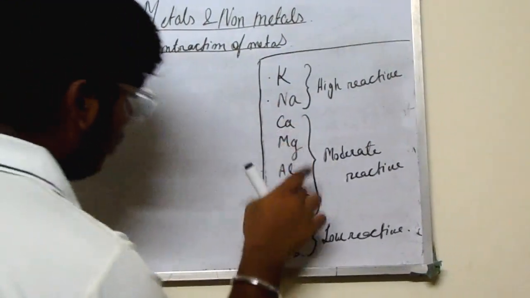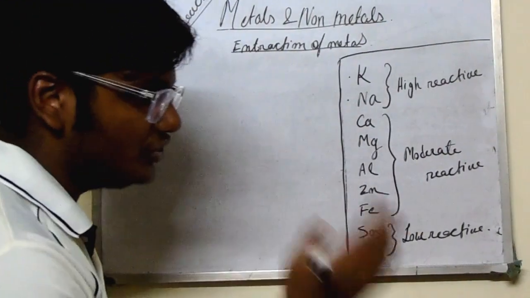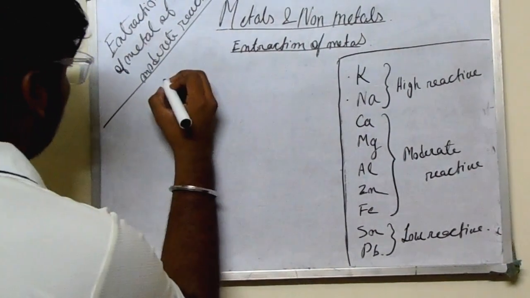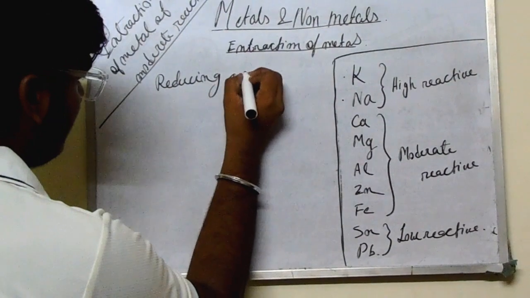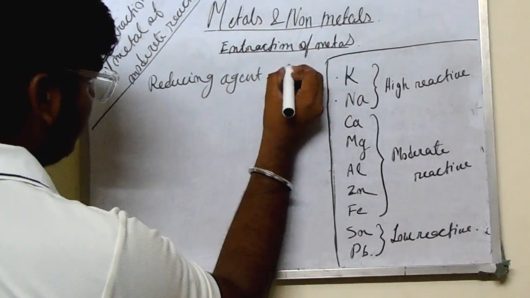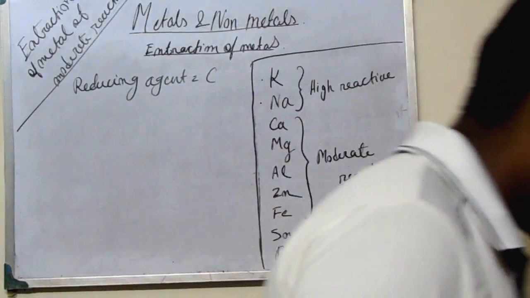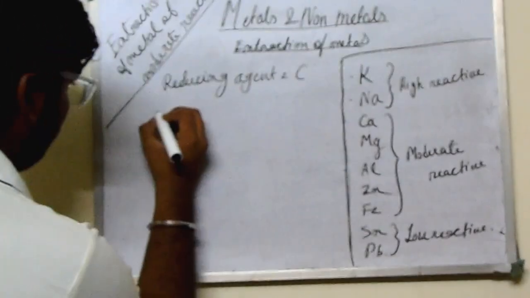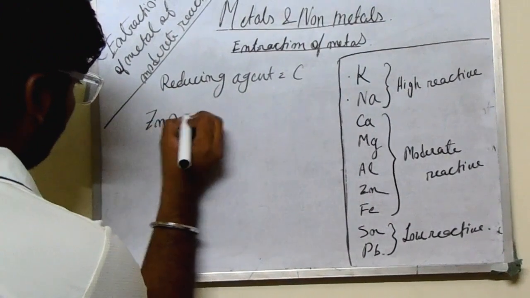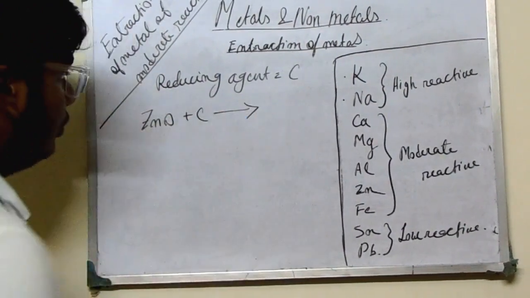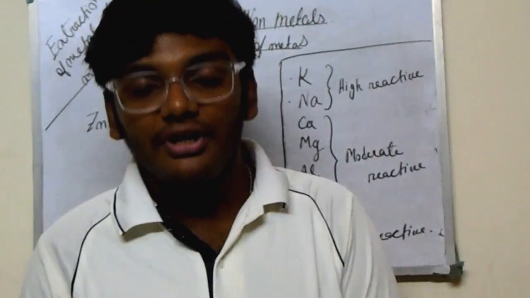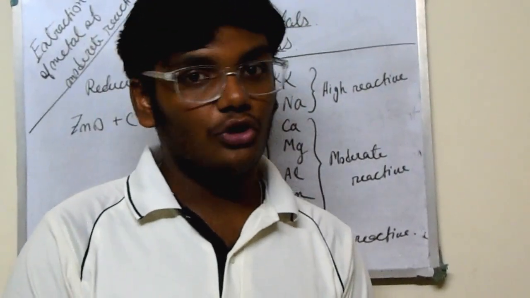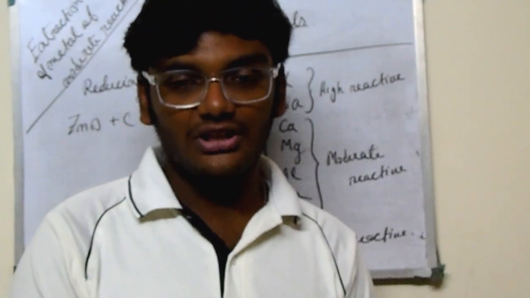We will reduce all this, that is the loss of oxygen. Reducing agent: carbon. Okay, that is, all these are formed in oxide. ZnO plus C. We all know reducing agent is the agent for whom reducing is caused, not on whom reducing is caused.